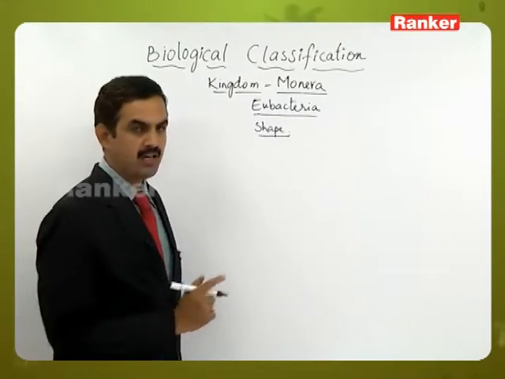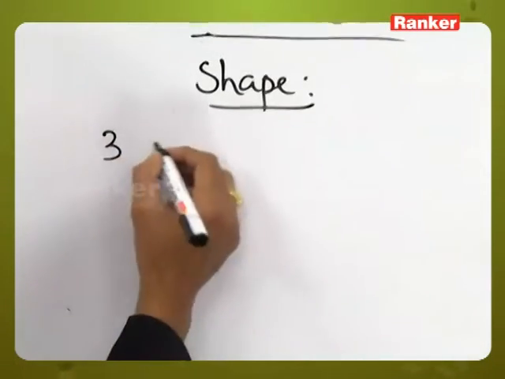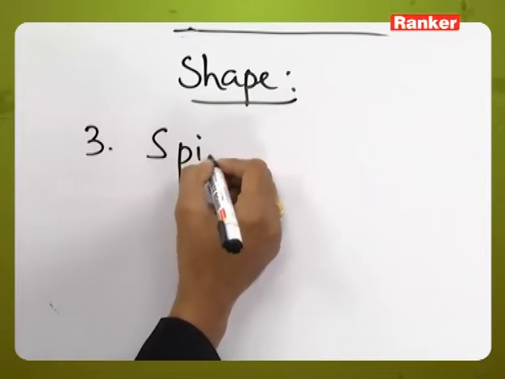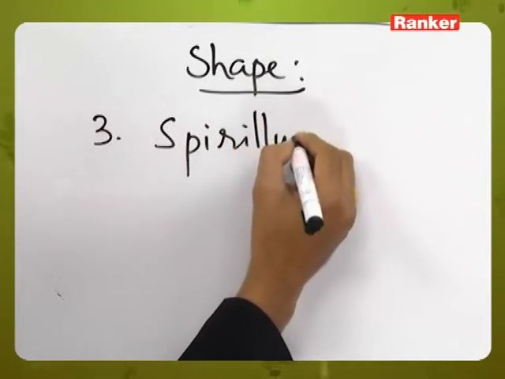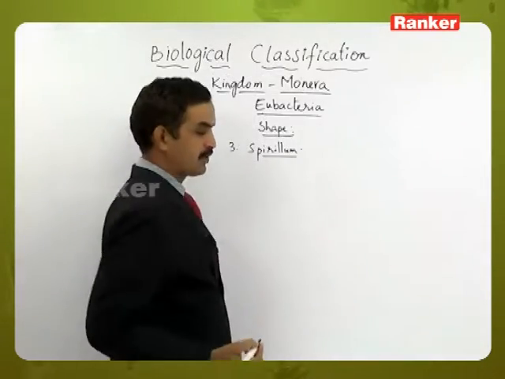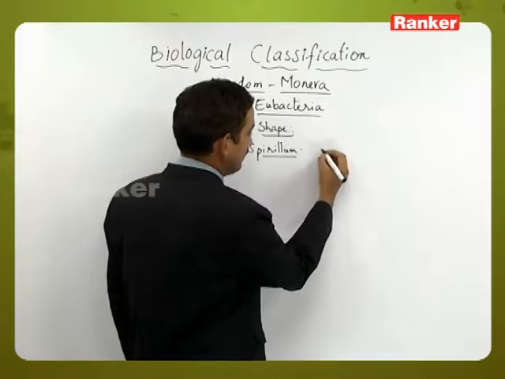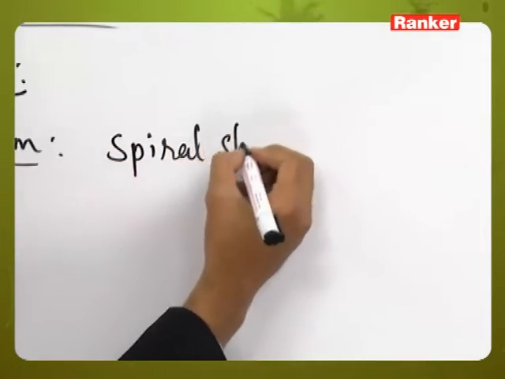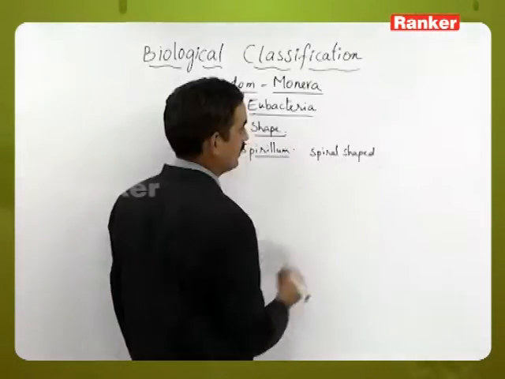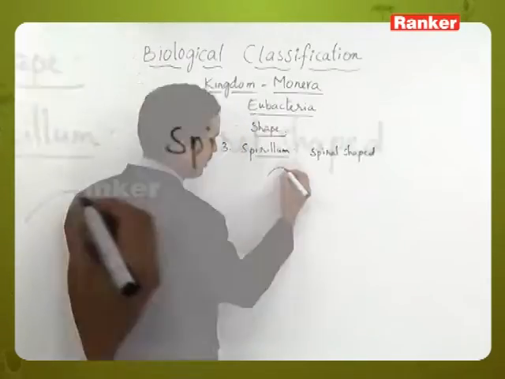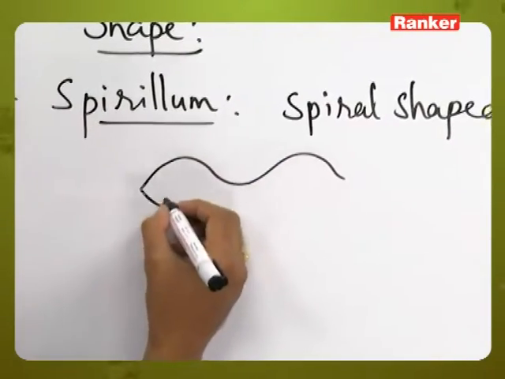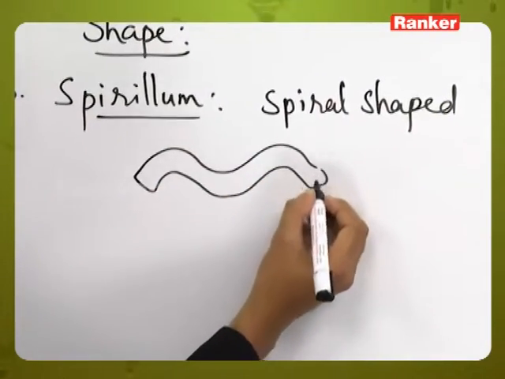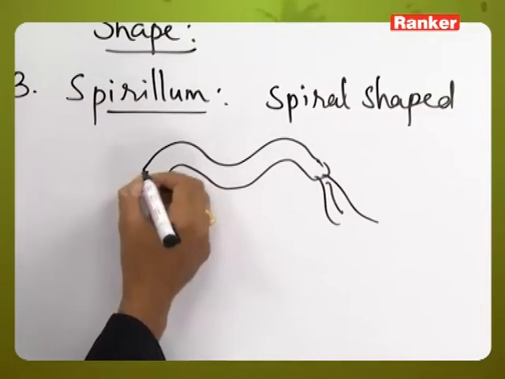In the shape, the third type are spirillum. Spirillum are the spiral shaped bacteria. They show some sort of coiling, a little bit of spiral organization. They have flagella on both sides.